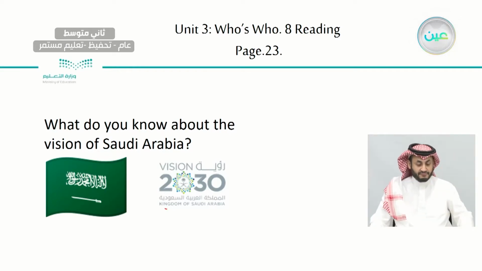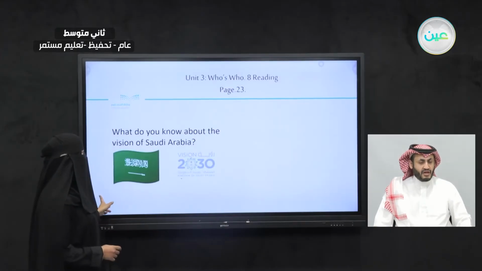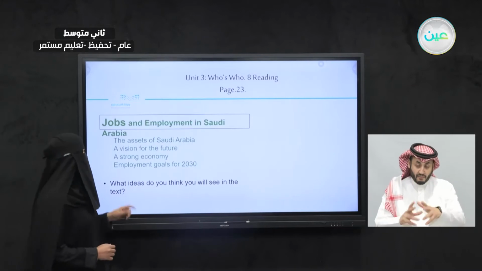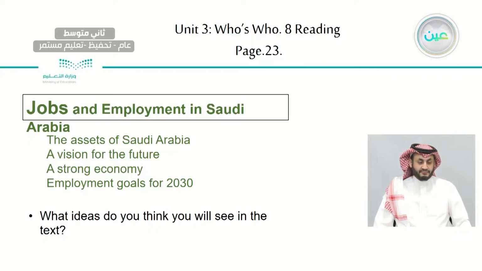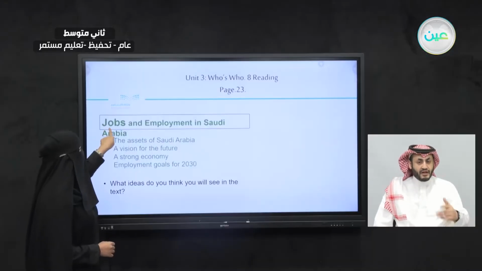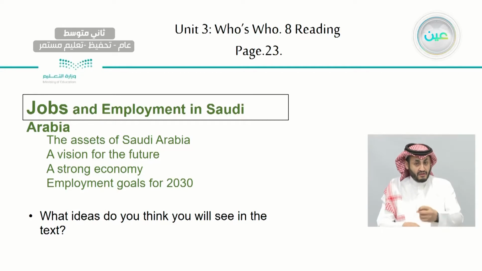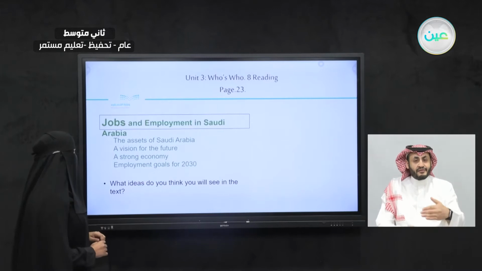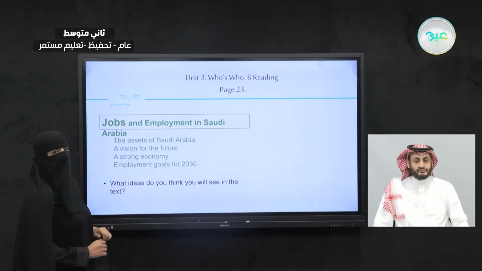So, what do you think today's text is going to be about? It's going to be about the vision. So, let's take a look first at this title and these things here. Let's read: Jobs and Employment in Saudi Arabia. This is the title of the reading lesson. And these are the subtitles.